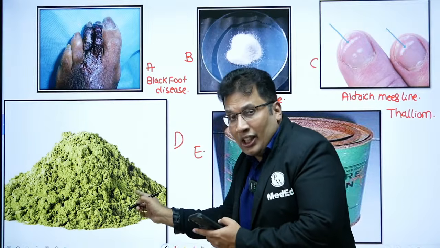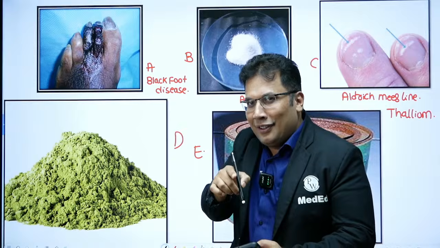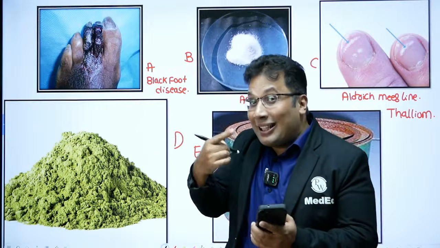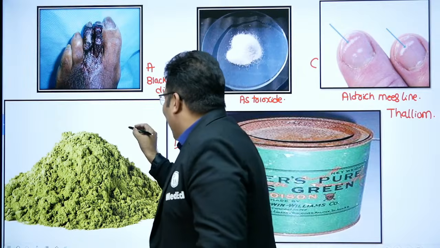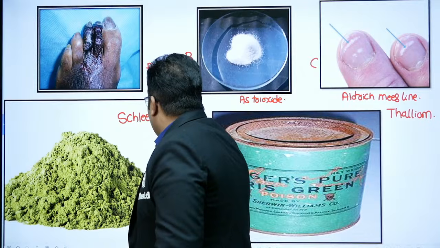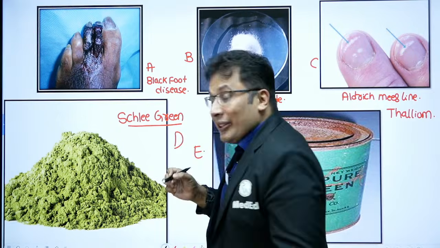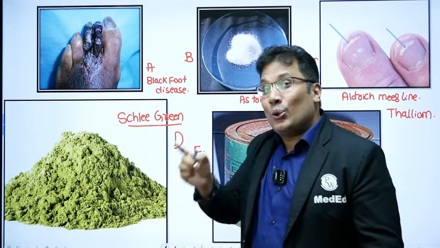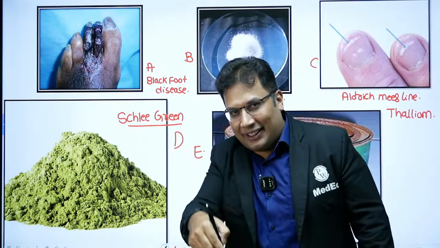Now look at this compound. This is an arsenic compound. Normally arsenic trioxide is white, colorless. But here it is mixed with copper. As you know, copper is green. So this is copper acetoarsenate, known as Scheele's green. A question can be asked, what are the preparations of arsenic? Scheele's green, copper acetoarsenate, which is green in color, is used as a coloring agent.